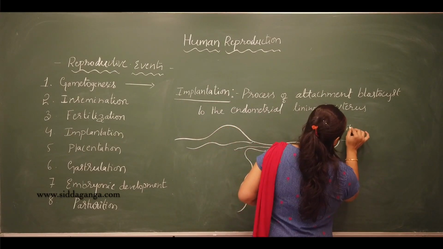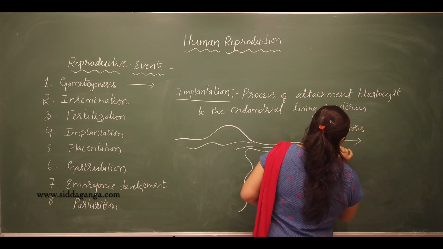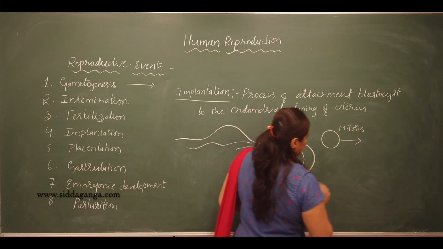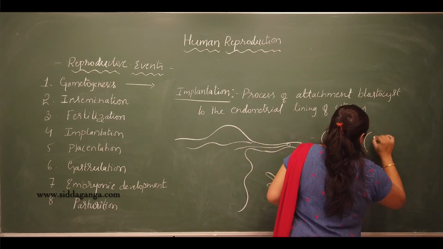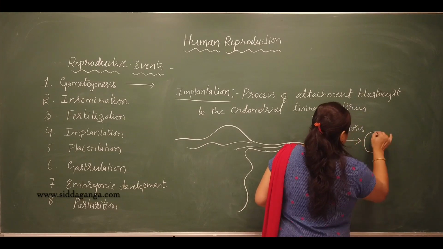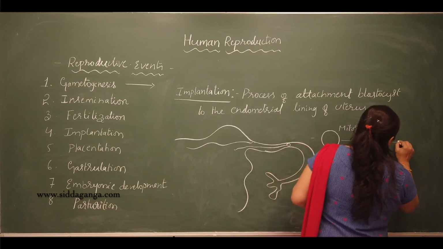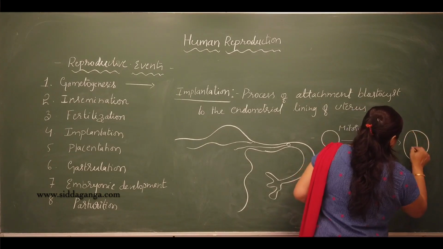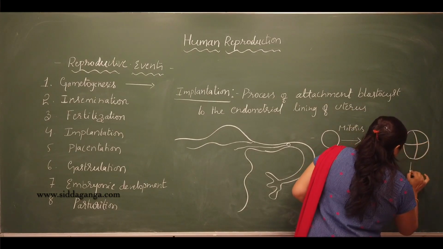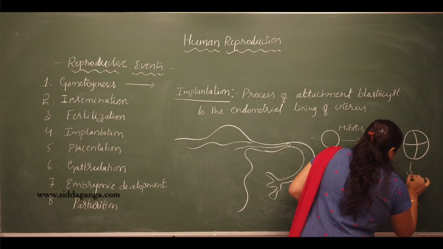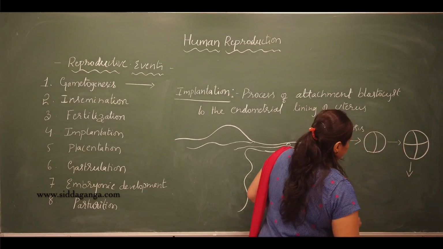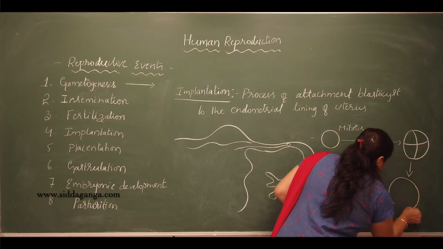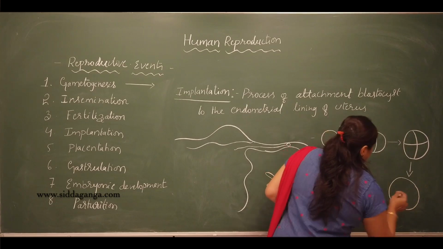The single cell first divides into 2, then into 4, and finally it divides and redivides to form a multicellular 16 cell stage.